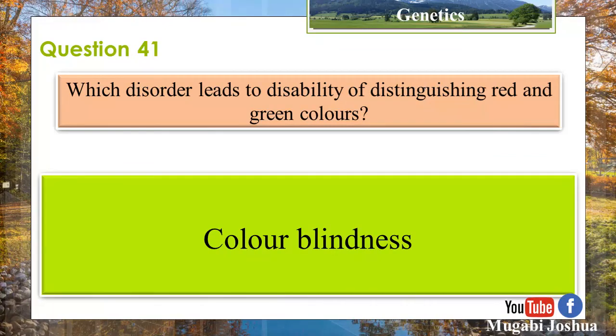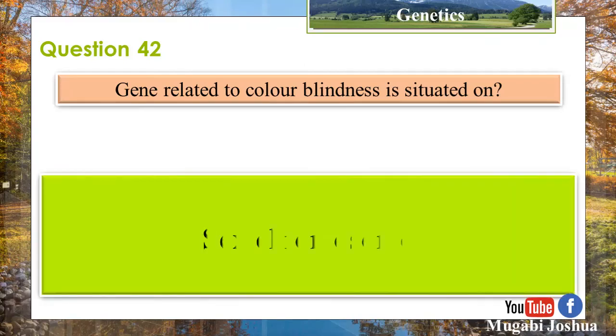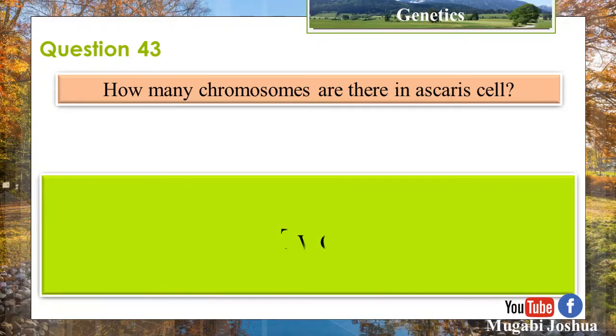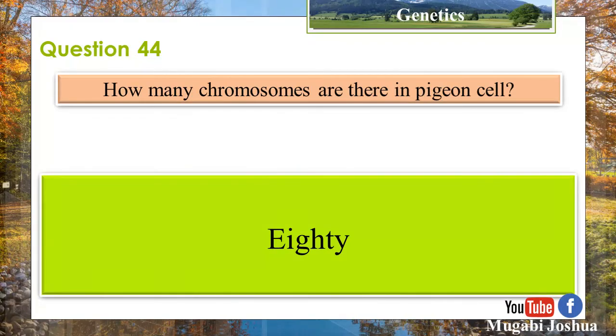Color blindness. Question 42. The gene related to color blindness is situated on the sex chromosome. Question 43. How many chromosomes are there in an Ascaris cell? 2. Question 44. How many chromosomes are there in a pigeon cell? 80.